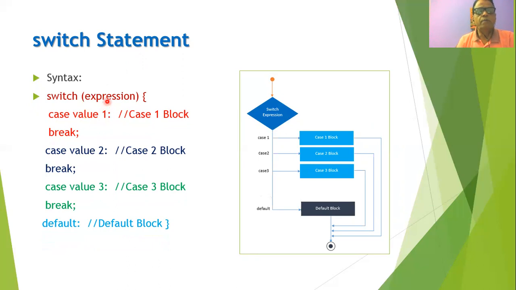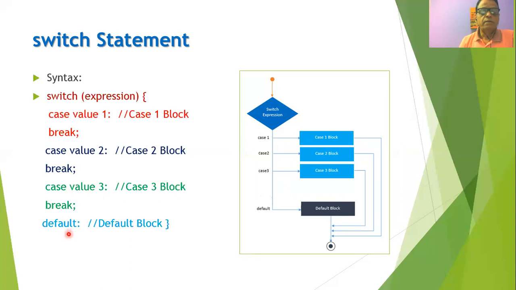So if the value returned by the expression is value 1, then the case 1 block of statements will be executed, and then we will break the execution so that the control will be transferred outside the switch. And if the value returned by the expression is equal to value 2, then the case 2 block of statements will be executed, and then the break statement will be executed so that we come out of the switch. So in this way, according to the value of the expression, the corresponding block of statements will be executed, and then we will break.